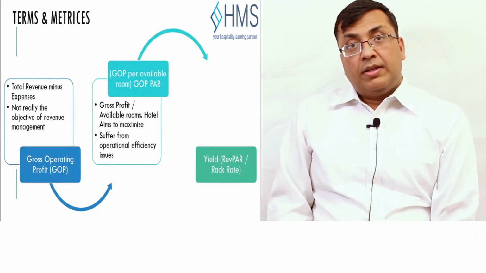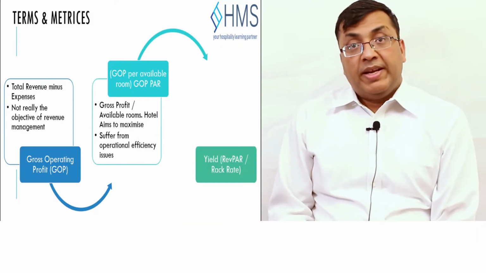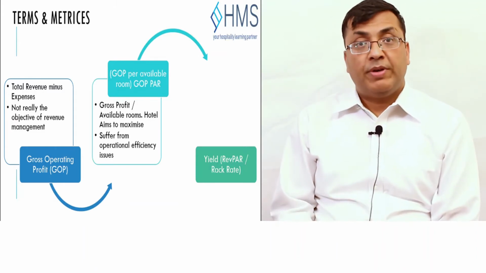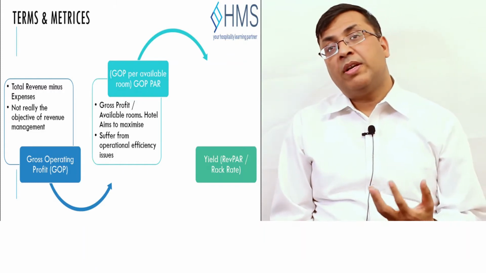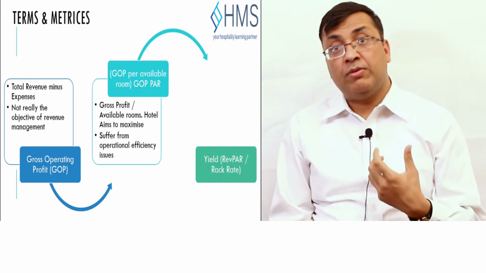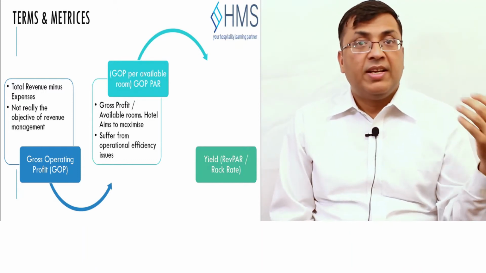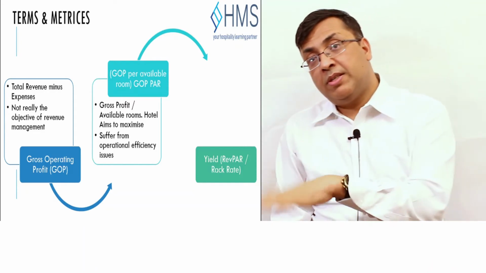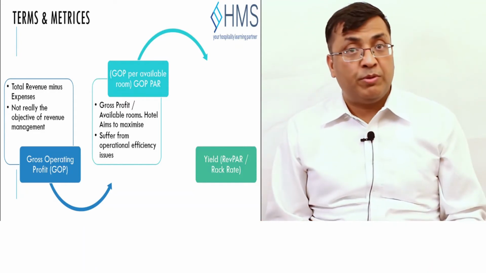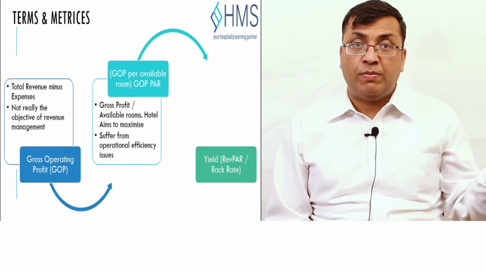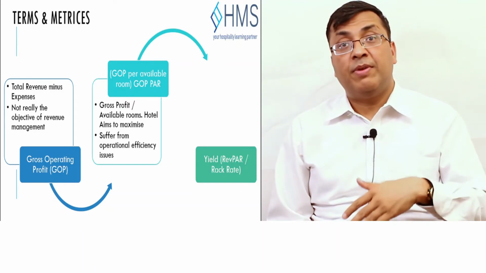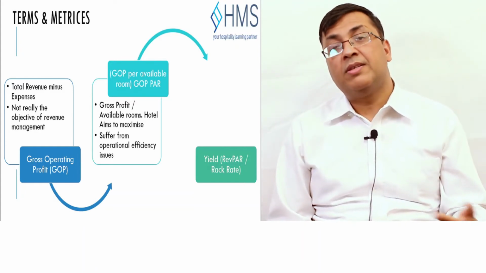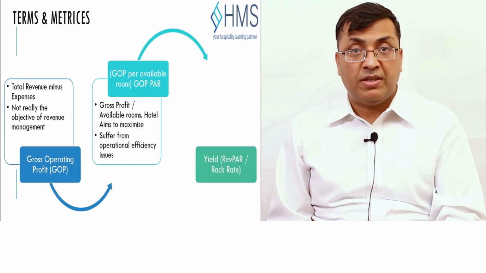The other term that we want to explain is yield. The yield is calculated by RevPAR divided by the room rate. What it signifies is the revenue per available room we are able to achieve compared to our overall rack rate. We will never be able to achieve 100% of RevPAR as per the rack rate that we are selling, because rooms may be empty. Even at 100% occupancy, we may not get the same rate, because some rooms may be sold for half price, some for 70% of the price, some at a 10% or 20% discount.